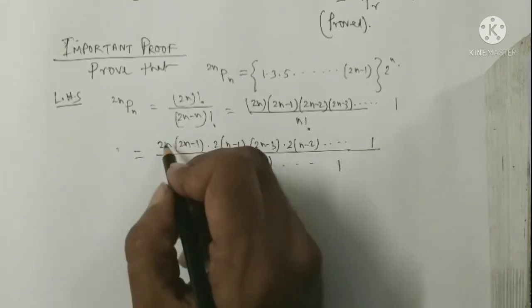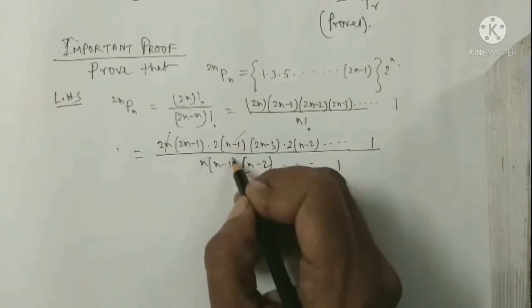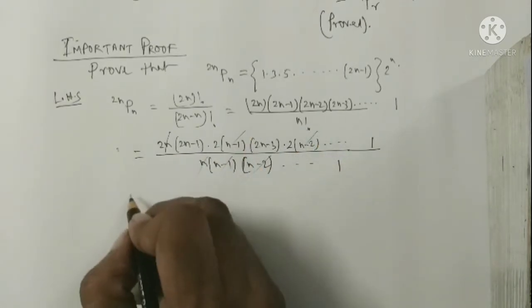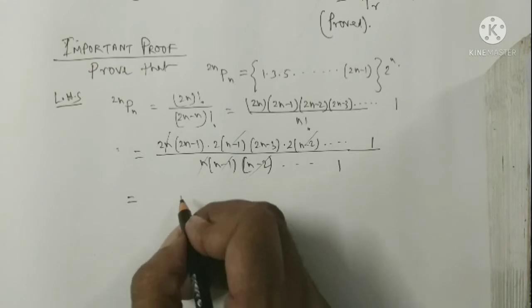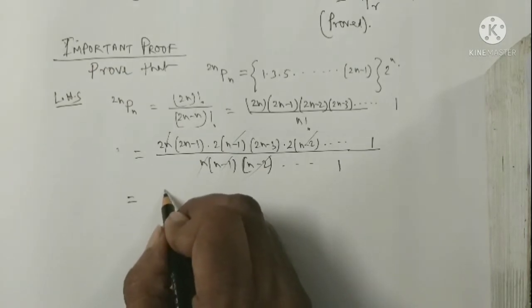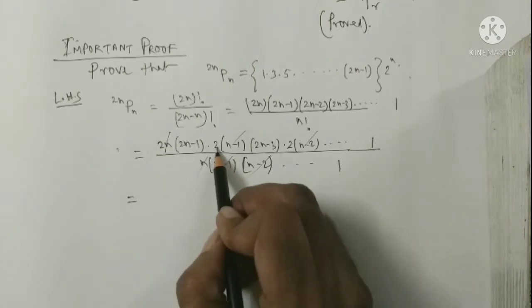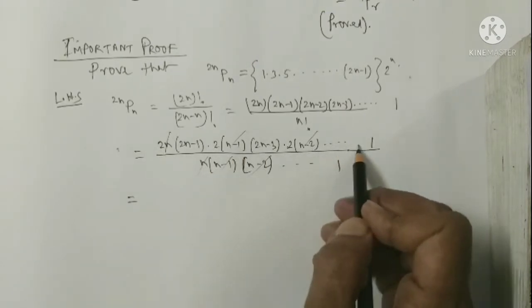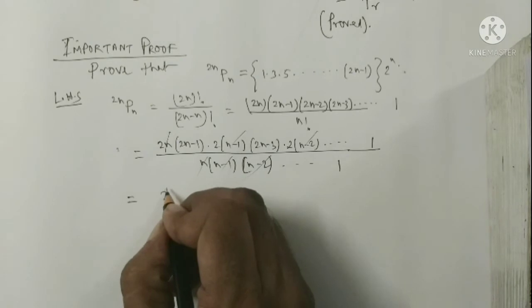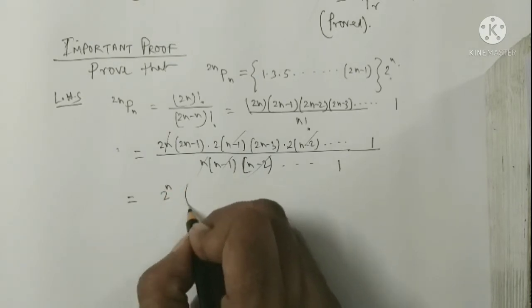Now from the structure we can cancel these terms, and we get 2, two 2s, three 2s, and in this way n 2s, 2 to the power n, and the rest part